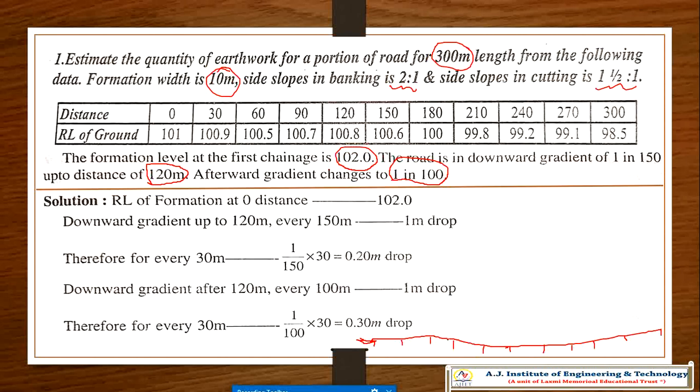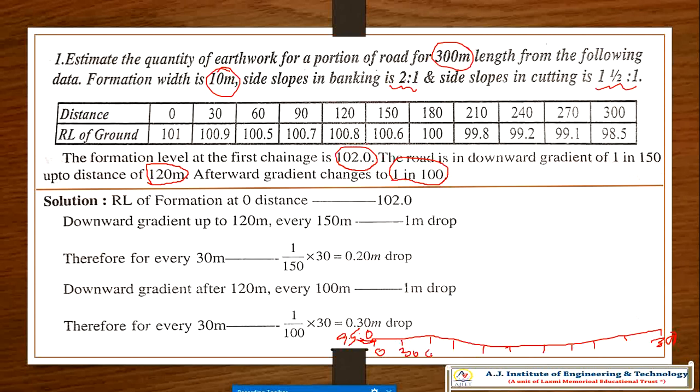Now I'll just draw. If I take the datum line as 95, as everyone knows, datum line means the reference point. If I draw 95, then the chainage is from 0 to 300, that is 30, 60, and so on.